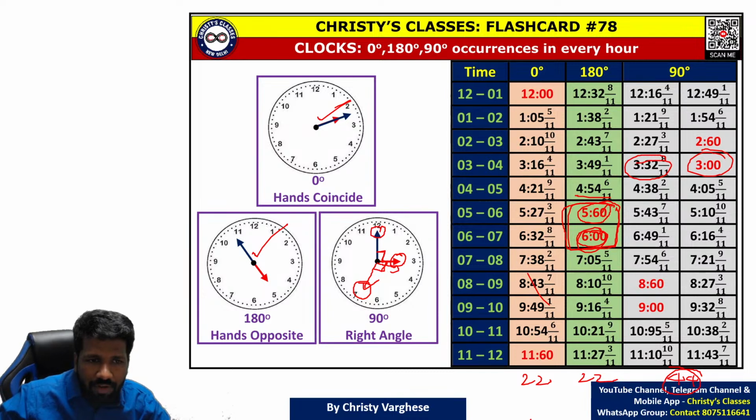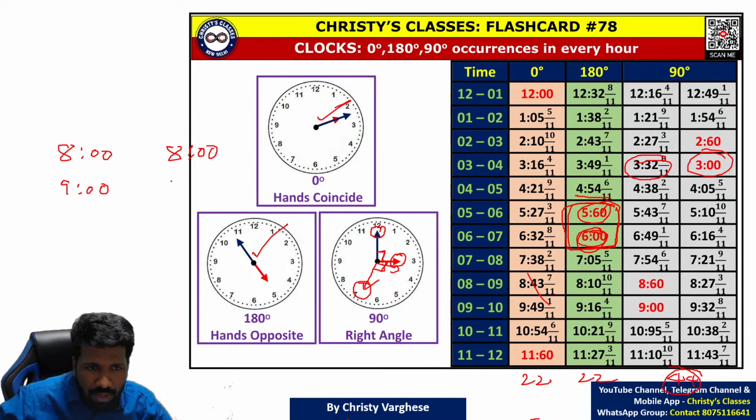Losing 3 minutes every hour means in the real clock, for example, it starts at 8 o'clock and our faulty clock is also at 8 o'clock. But at 9 o'clock real time, losing 3 minutes means it will show only 8:57. Gaining 3 minutes means it will show 9:03.